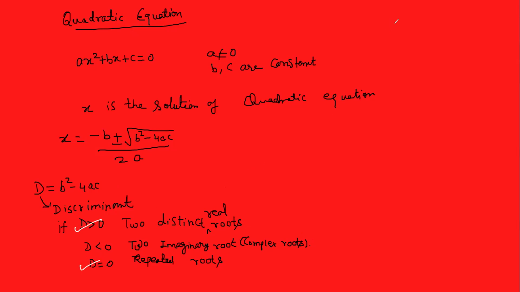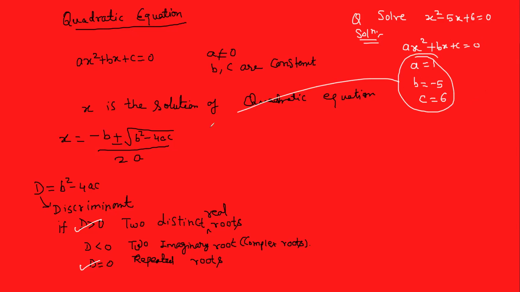For example, if I ask you what is the solution of x² minus 5x plus 6 is equal to 0. Here, when you compare with the general equation, you will get a is equal to 1, b is equal to minus 5, c is equal to 6. Now put all these values of a, b, c in the formula.